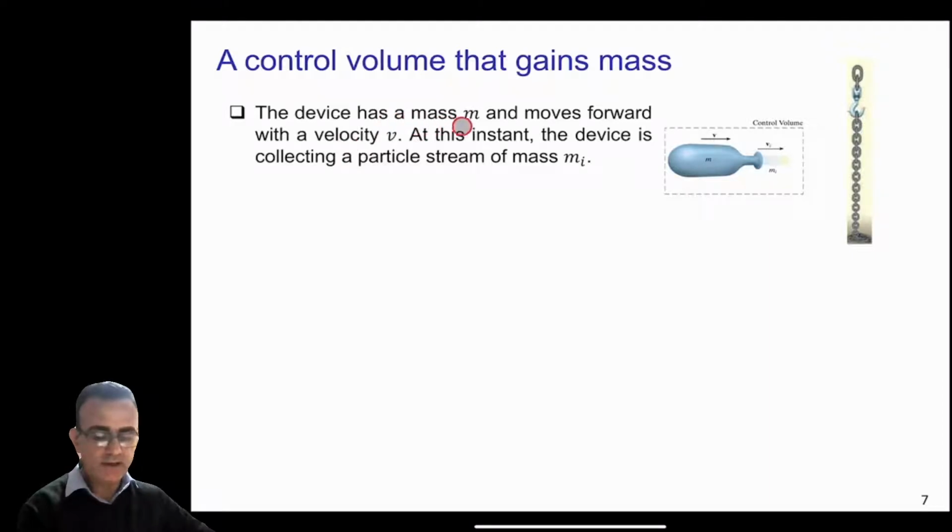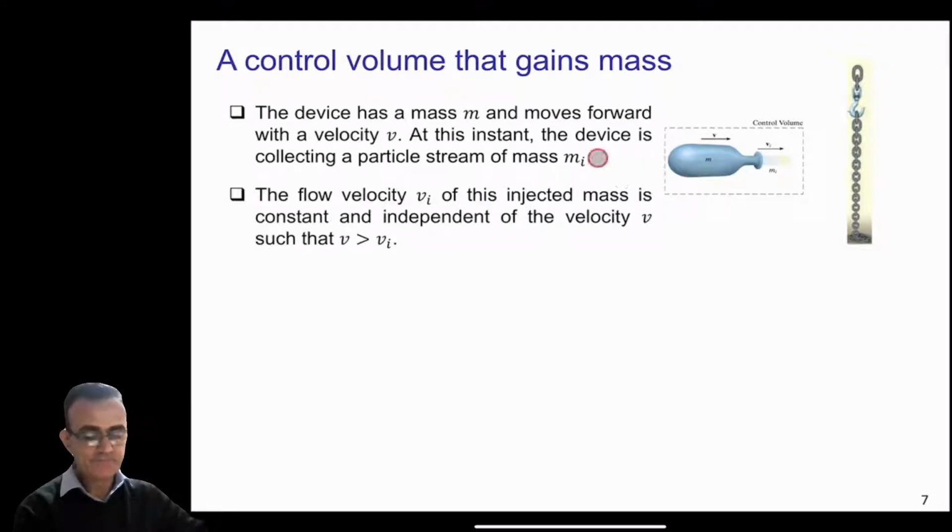The device has an initial mass m and moves forward with velocity v, toward the right. At this instant, the device is collecting a particle stream of mass m_i. This mass is going inside the device here. The flow velocity v_i of this injected mass is constant and independent of the velocity v.